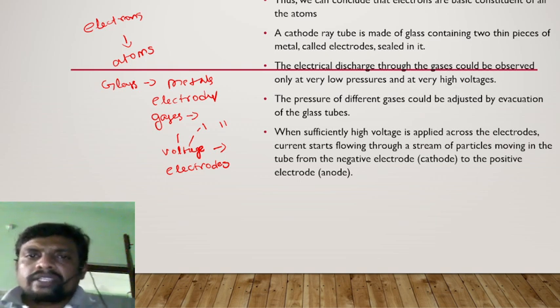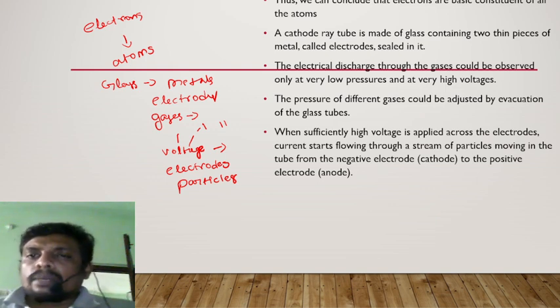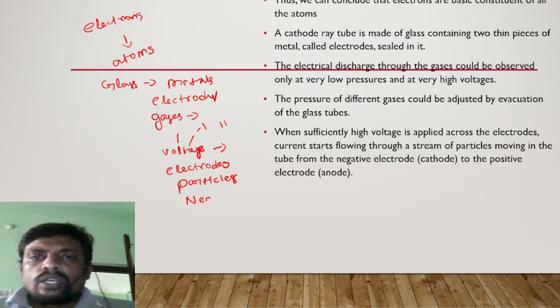When this voltage is applied, current flows through a stream of particles. These particles carry electricity, moving in the tube from the negative electrode, that is nothing but the cathode.